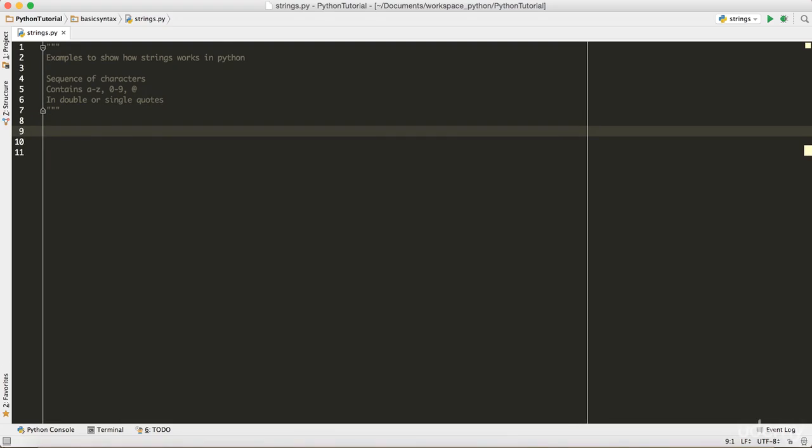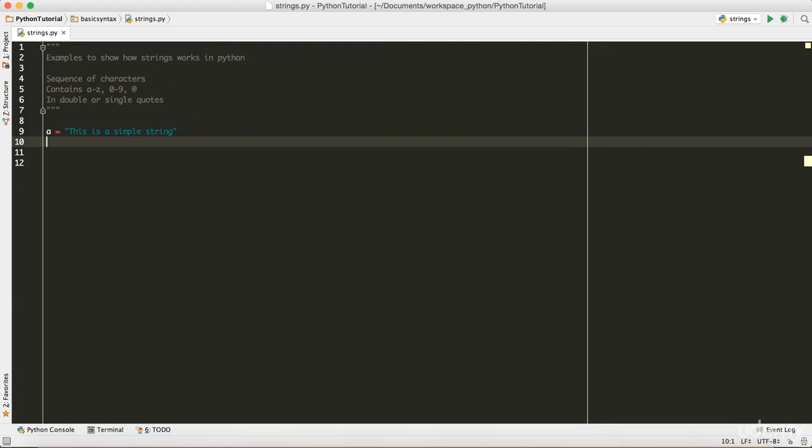So let's define a few strings. Let's define a variable called a, and in double quotes I'm gonna say maybe something like this is a simple string. That's a string, right? And just to show that double quotes and single quotes work the same way, I'm just gonna define one more string called b and say using single quotes. Maybe this is good enough, right? All right. So now we have already defined a couple of strings.